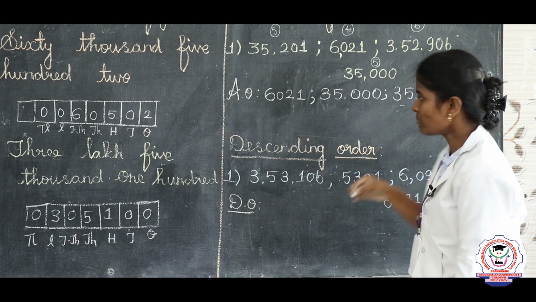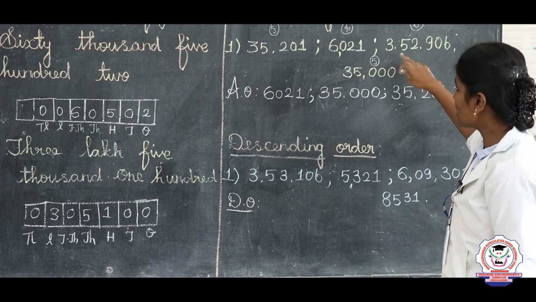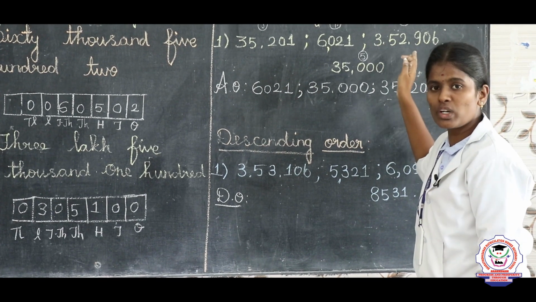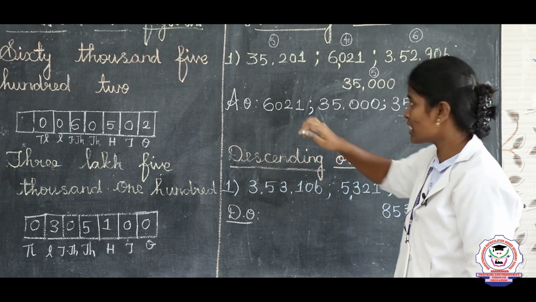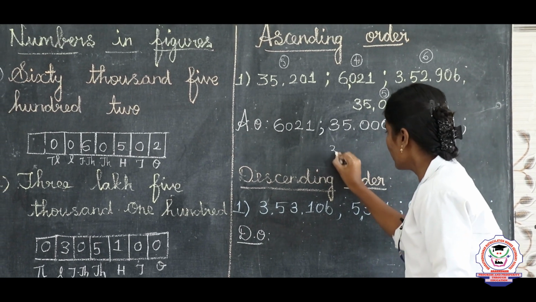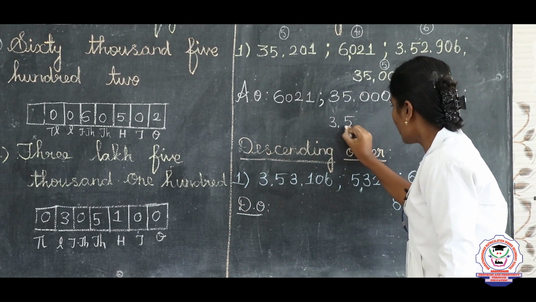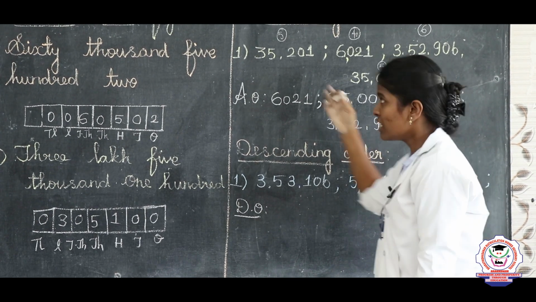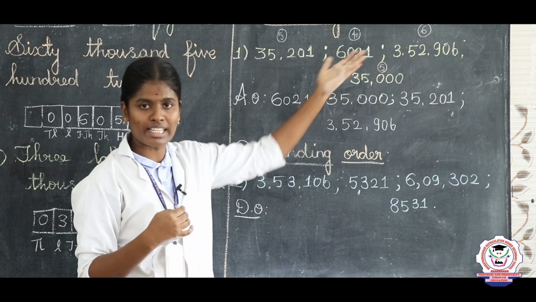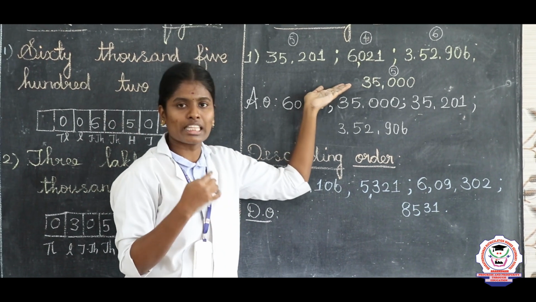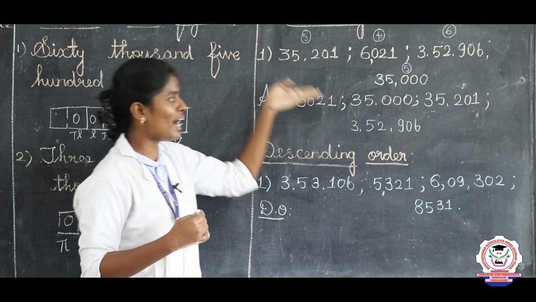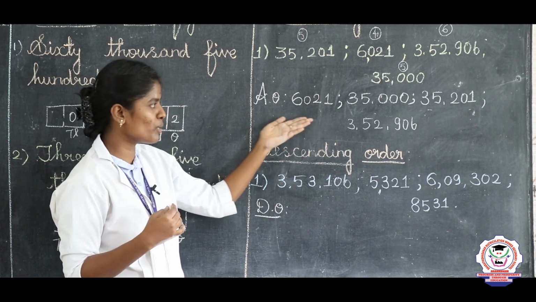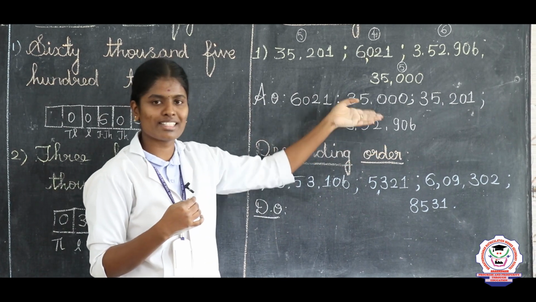Listen, our final number is 352906, a 6-digit number. So simply take and write 352906. Everyone listen, clear this ascending order. Ascending order means arranging the numbers from small to big. The numbers arranged from small to big is called ascending order.